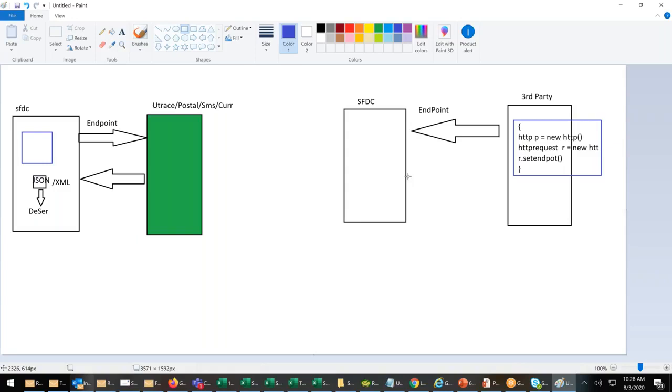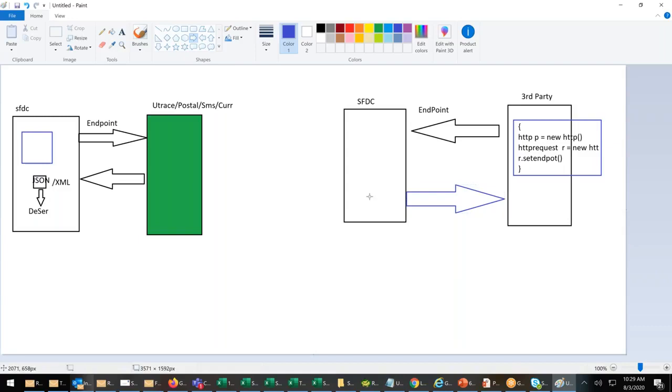My work is only to tell them that I'll give a URL, you pass the data in the URL, and I'll give you the response. You take it, consume it. We will give XML or HTML, that we will decide. Based on our decision, they will program accordingly. UTrace gave me an XML, so I did an XML deserialization. Postal code gave me a JSON, so I did a JSON deserialization.